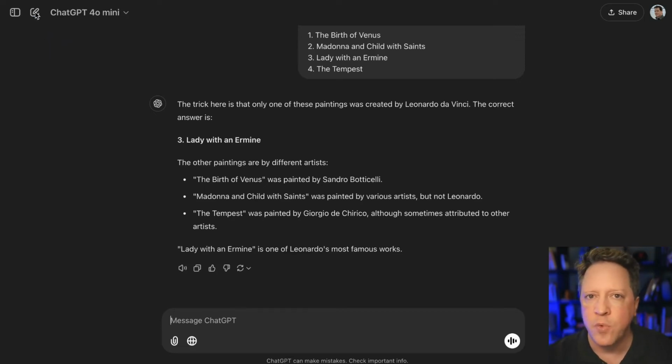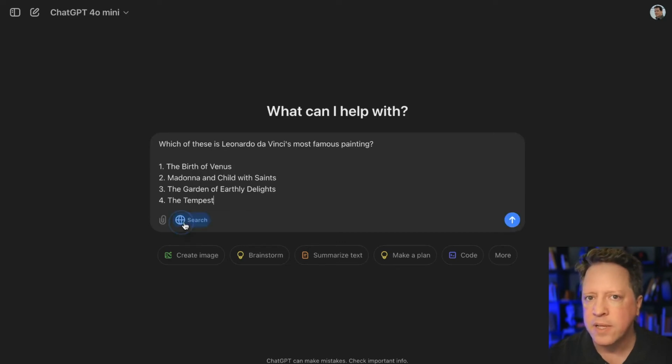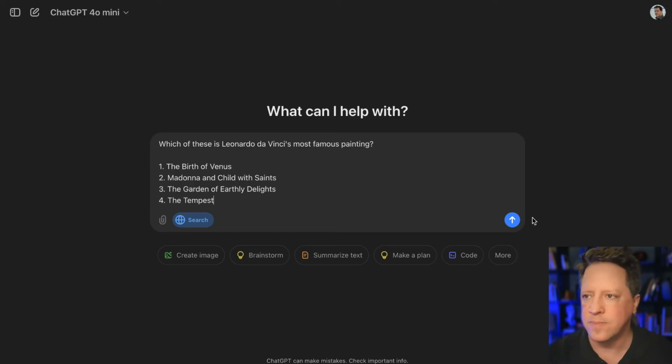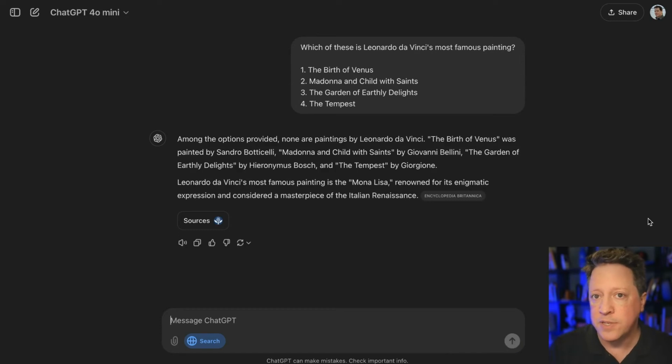So we can go to GPT-4o Mini, give it the same question as we had before, which was the one with no correct answer, place it in here, and then I'm going to click Search the Web. This is going to allow GPT-4o Mini, the small but very capable model, to do a web search to get some information and then decide the answer. It searches the web, and it realizes none of these paintings were by Da Vinci. So I didn't need to give it a special prompt to tell it it's a trick question. It was able to look at the information it had in front of it and then decide.